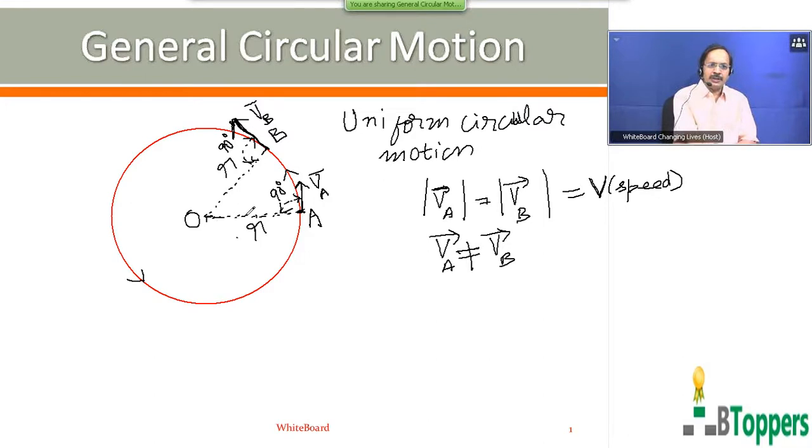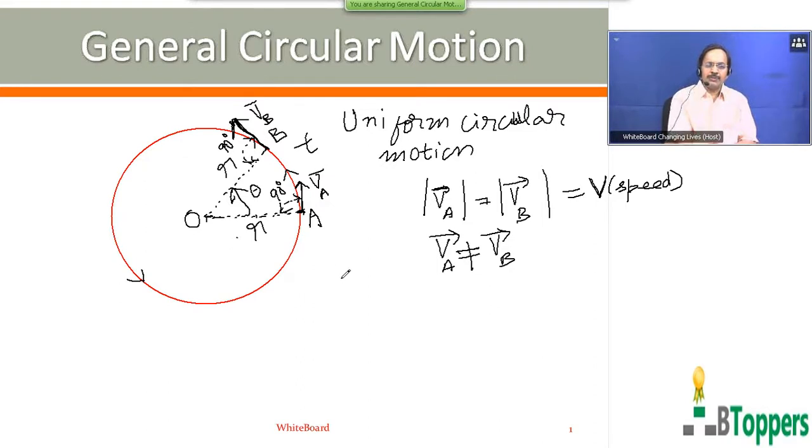So the angle between the radius of the circle at A and the radius of the circle at B, we denote it by theta or delta theta. Theta or delta theta represents the angular displacement of the particle. If t is the time taken by the particle to move from the point A to the point B on the circular path, then theta is called the angular displacement of the particle in the time interval t. The angular displacement theta is expressed in radian.